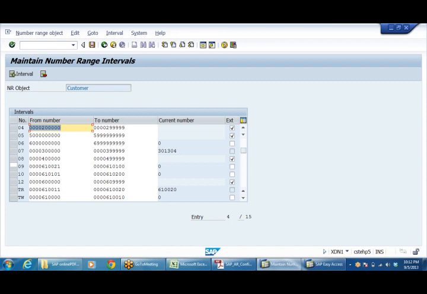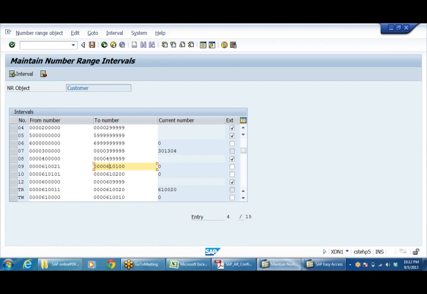And here, while creating the number ranges, you have 2 options. One is external number range, another one is internal number range. External number range means if you check this box, we have to manually give the number whenever you are going to create any customer master card. Otherwise, if you leave it like that, it will be internal. So one after the other it will take whatever number range you have given. You have seen in case of document number range, the system picks one after the other. Even here also, the system takes one after the other.